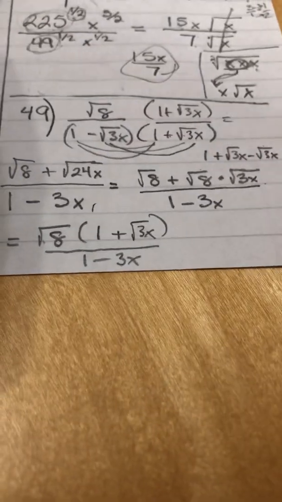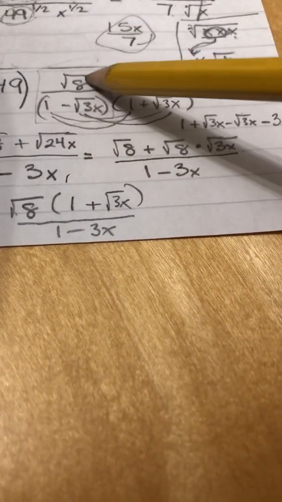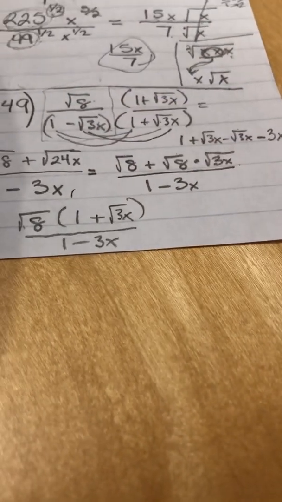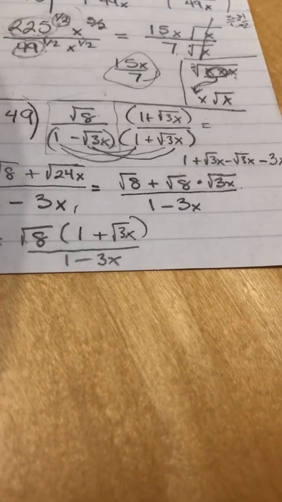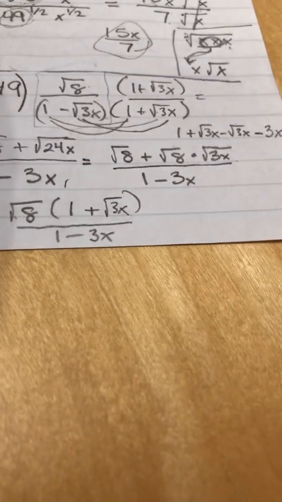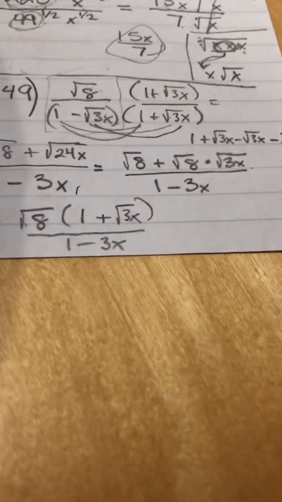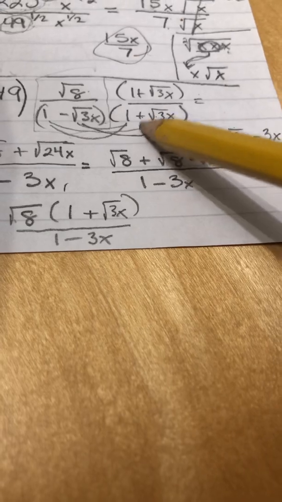Now, I'm also going to do number 49 from that section. And the problem begins here as the square root of 8 over 1 minus the square root of 3x. And to get rid of radicals in the denominator, we either rationalize or we use the conjugate. So in this example, we're going to use the conjugate of the denominator.